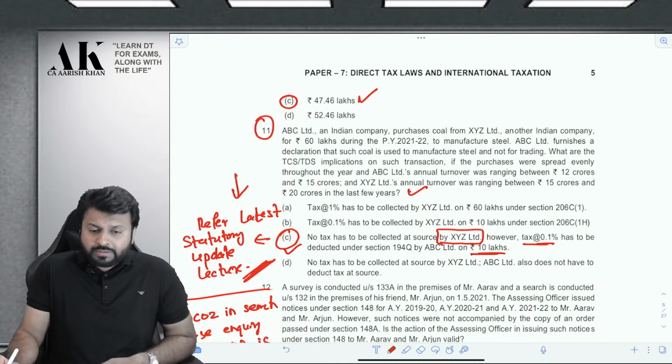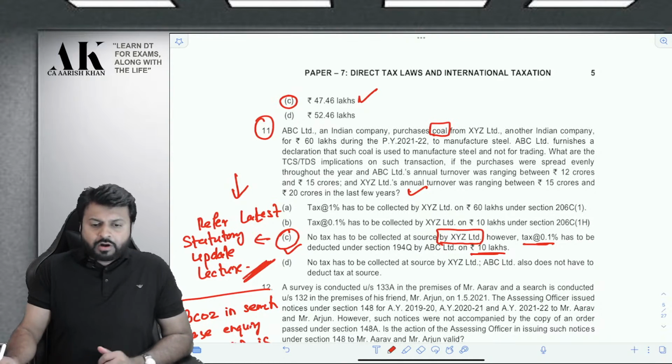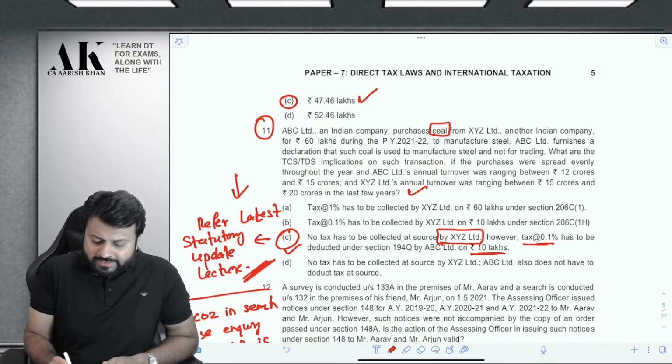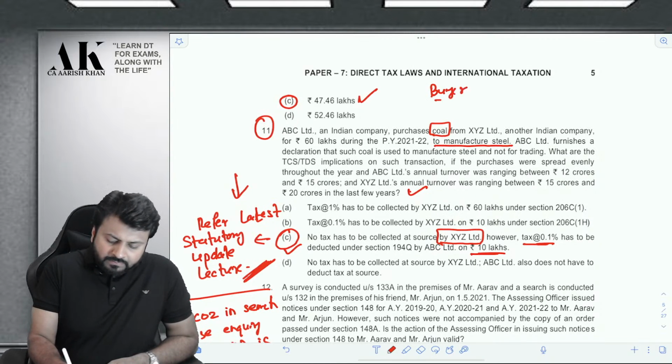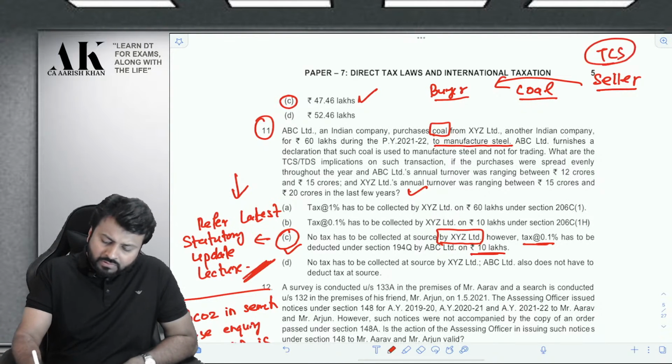So, question number 11. ABC Limited, an Indian company, purchases coal. Coal is a very important product under income tax law, from XYZ Limited, another Indian company, for 60 lakh rupees during the previous year 21-22 to manufacture steel. Now, there is a buyer over here. There is a seller over here. What is the seller selling? The seller is selling coal. Do you know that if a seller sells coal, then he has to collect TCS? Coal is subject to TCS under section 206C subsection 1.